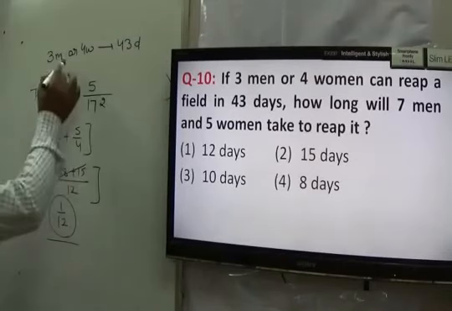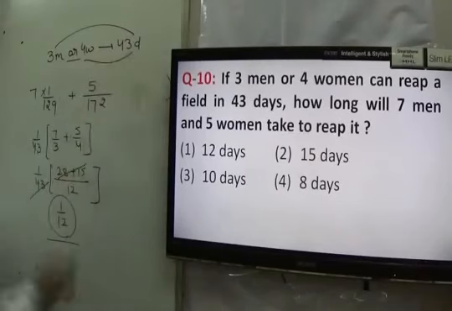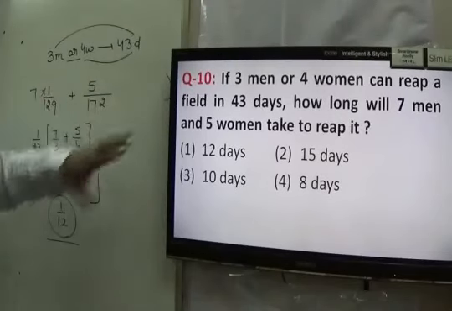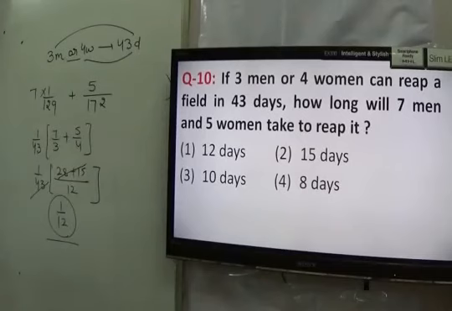It's a concept of or. Or means we make a direct comparison with 1 man's 1 day work, that is 1 by 129. Similarly, 1 woman 1 day's work, 1 by 172. And according to the question, we have 7 men and 5 women. Just put the values of 7 men and 5 women here, and we are in a position to find their 1 day's work, that is 1 upon 12. It means total they take 12 days to do the work. That becomes your answer.